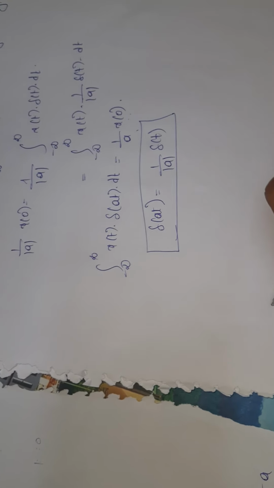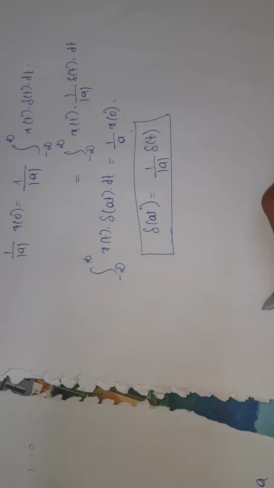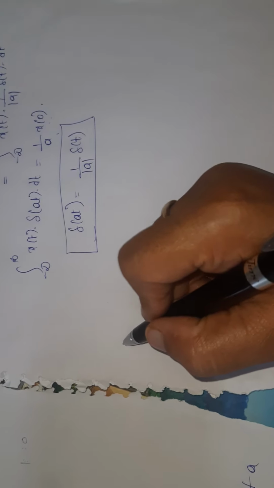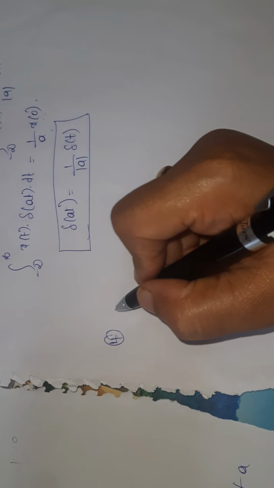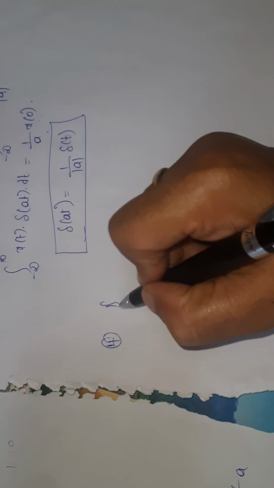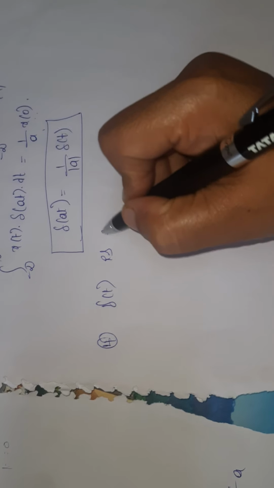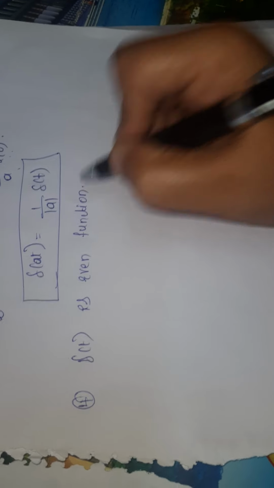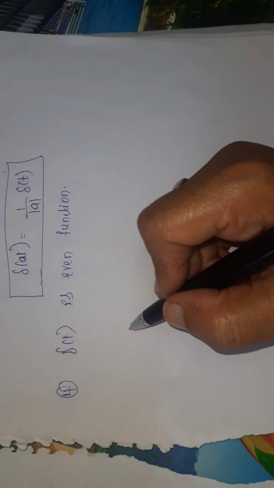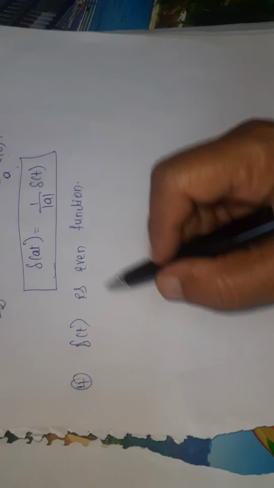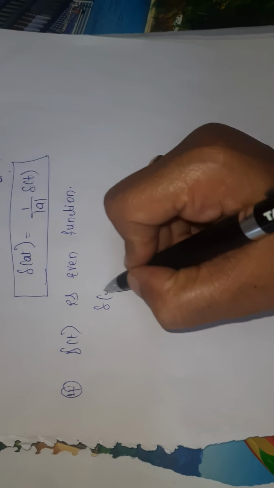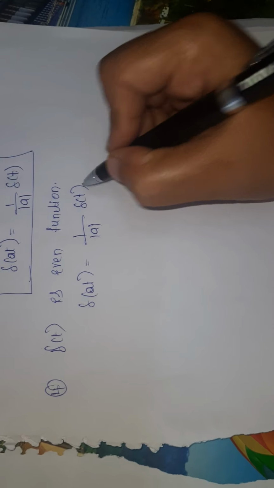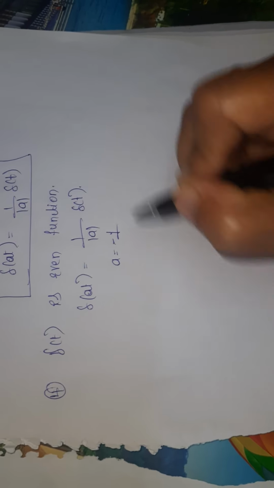This is nothing but the scaling property. And the last important property, the fourth property, is that the impulse function delta of t is an even function. How do we prove that delta of t is even or not? By considering the scaling property, delta of at is equal to 1 by modulus of a into delta of t, I consider a equal to minus 1.